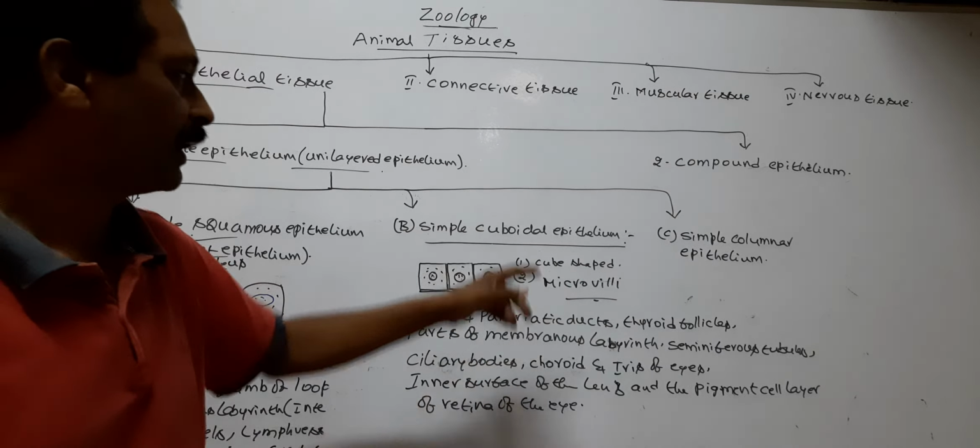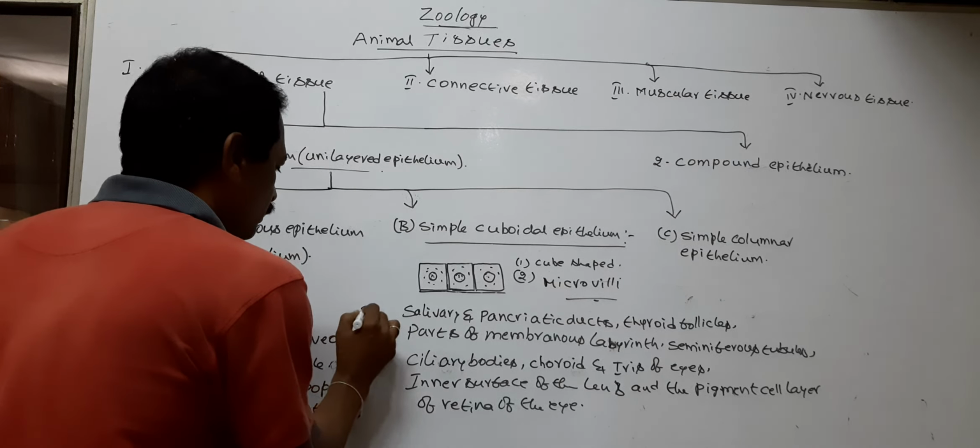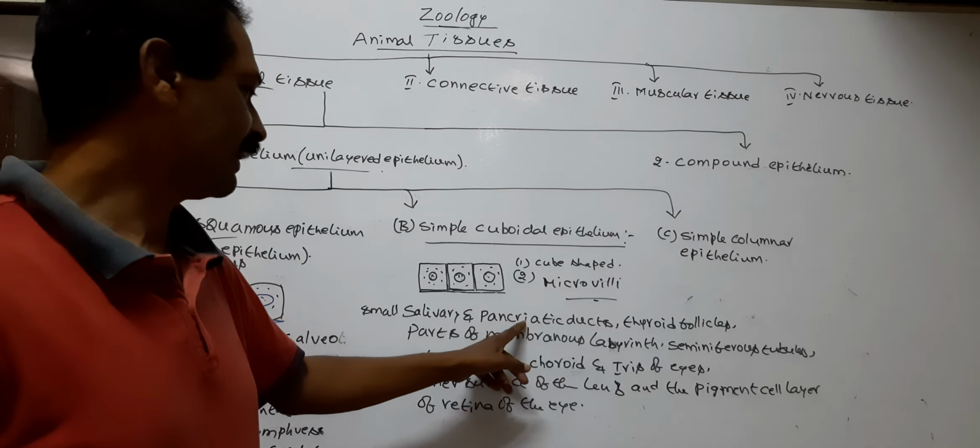So the simple cuboidal epithelium is found in small salivary and pancreatic ducts.